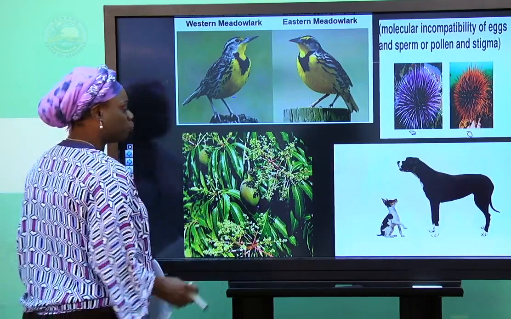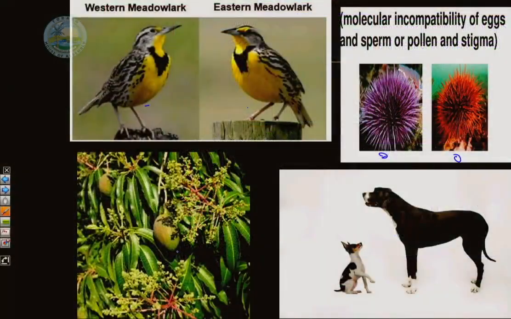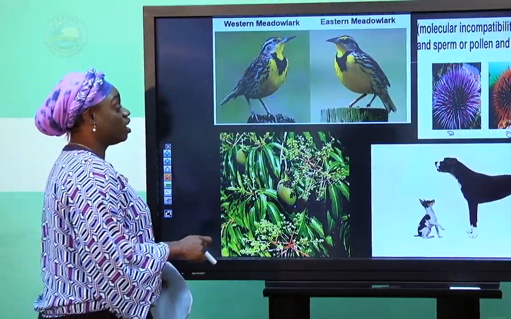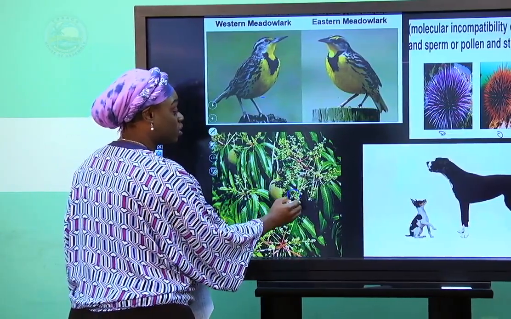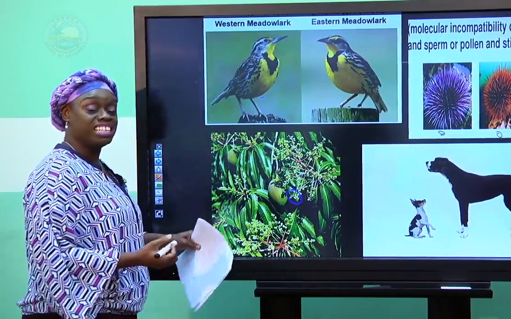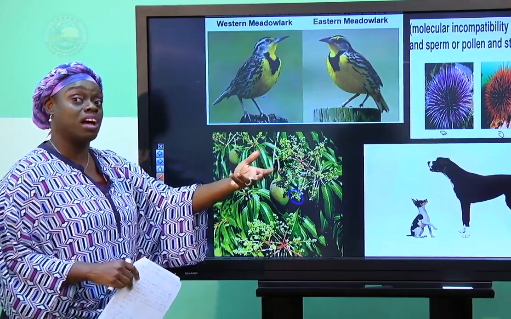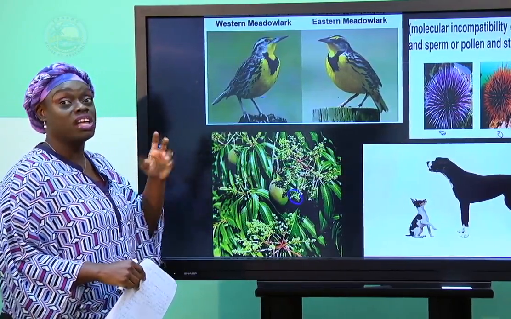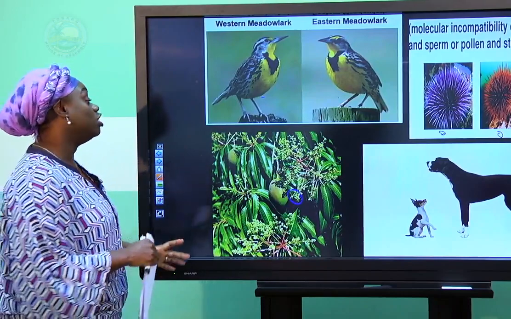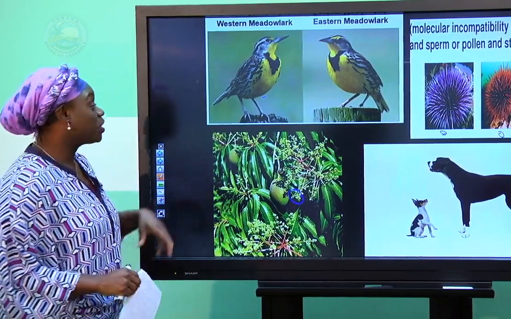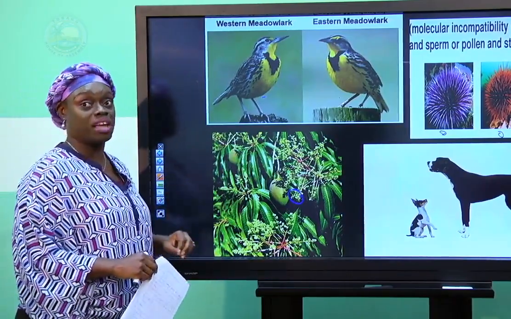Similarly, mangoes. I'm sure a lot of you have different mango trees in your yard, but you will almost never have interbreeding between the two of them naturally. So we have the pollen from one that is incompatible with the stigma of another plant. Even though it's a mango, it's a different species of mango, so you would never have cross-pollination occurring naturally, even though they're in the same environment.